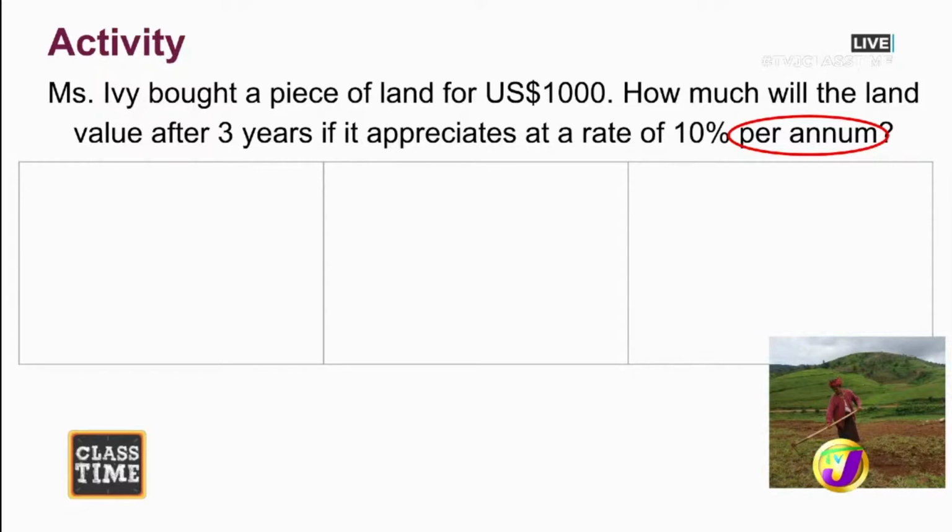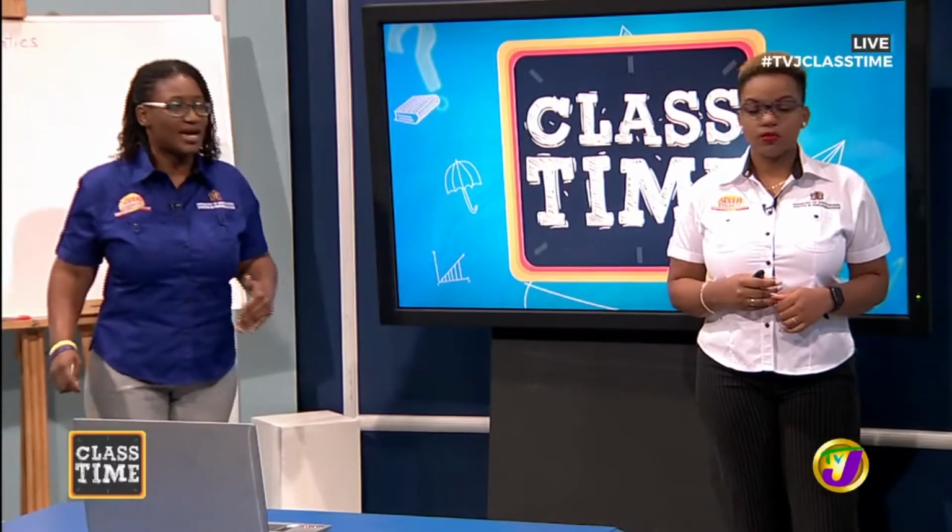All right. So based on this question, Latoya, Miss Ivy's piece of land, she bought it for US $1,000, right? And we know, we spoke about this earlier, that land value appreciates. Definitely. And so it's said to appreciate at a rate of 10% per year. So that sounds like 10% is being added on to it each year. Right. And we want to know in 3 years' time how much Miss Ivy's land is going to be worth, right?